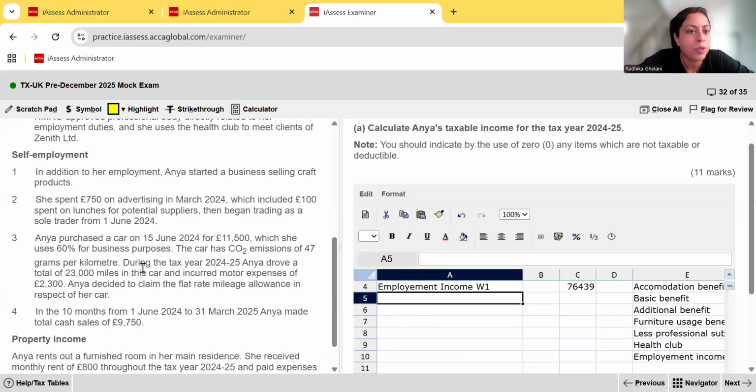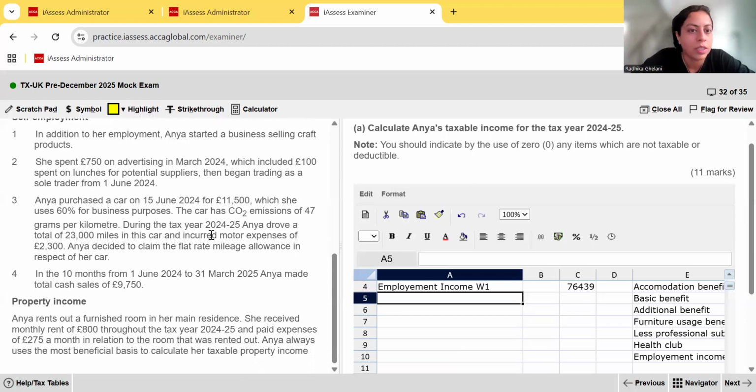The other thing they told us is that she purchased a car on 15th June 2024 for £11,500, which she uses 60% for business purposes. The car has CO2 emissions of 47 grams per kilometer. During the tax year, she drove a total of 23,000 miles and incurred motor expenses of 2,300. She decided to claim the flat rate mileage allowance in respect of the car. So she's not going to use the actual motor expenses of 2,300 plus capital allowances. Remember, you either do flat rate or you do actual expenses plus capital allowances. So we're going to ignore that, and we're going to use the flat rate mileage allowance.